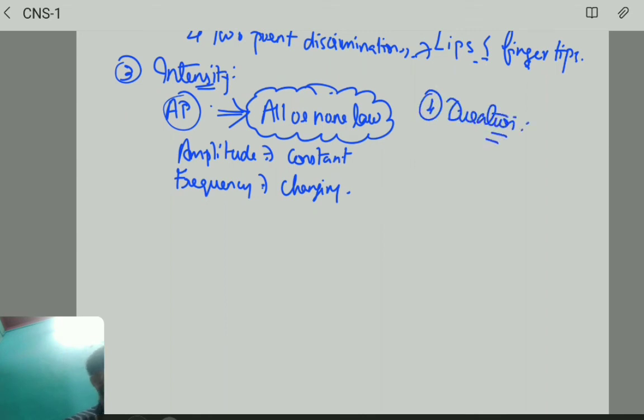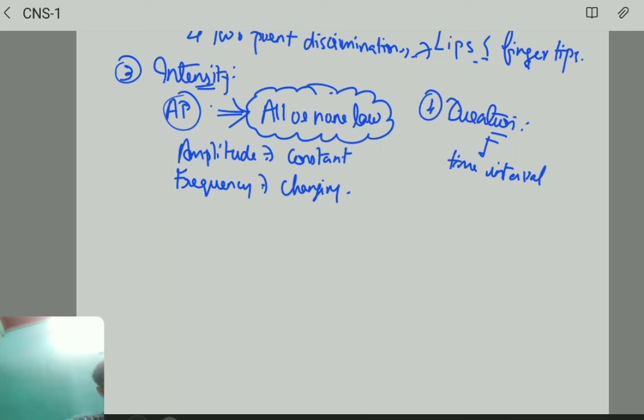In duration, when the firing is started, there must be a stop in firing, right? And the time interval between the start as well as the stop of the firing of the receptor, we call the duration of the particular stimulus. So these are the properties of receptors.